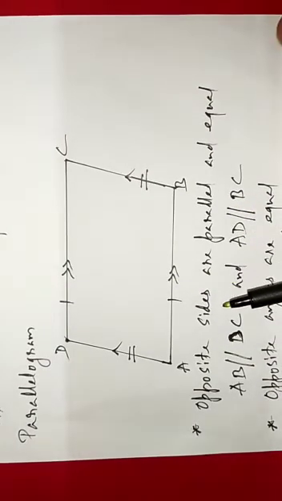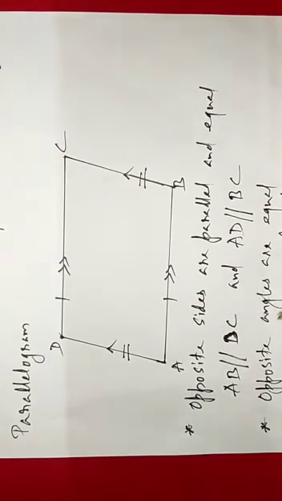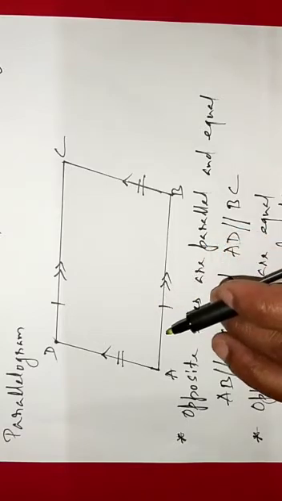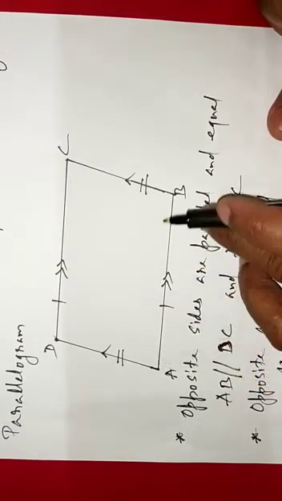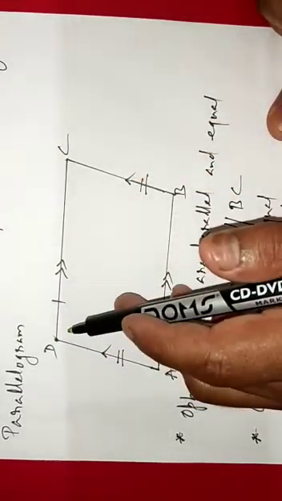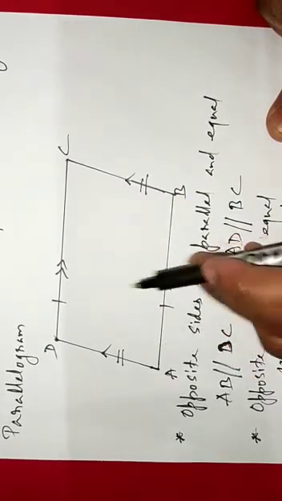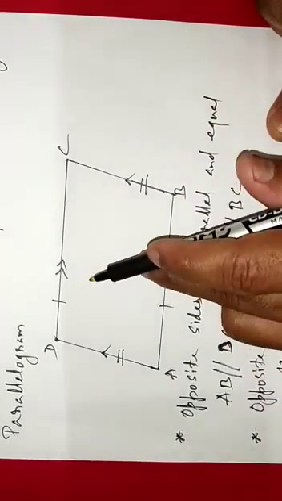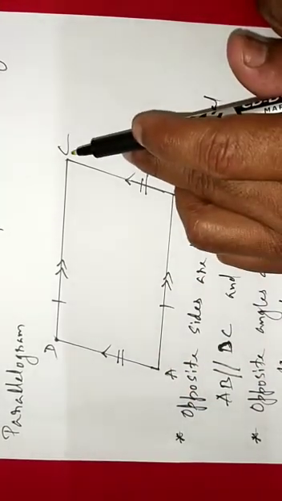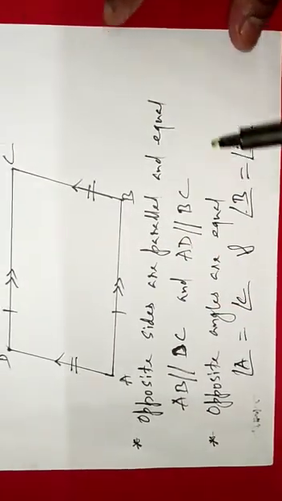Another type of quadrilateral is the parallelogram. What is a parallelogram? A parallelogram is a figure in which the opposite sides are equal and parallel. Here you can see AB is parallel to DC, and AB is also equal to DC. In the same way, AD is parallel to BC and AD is also equal to BC.